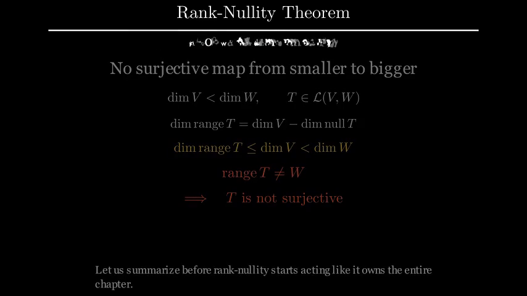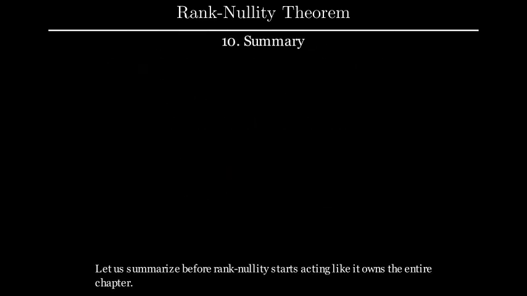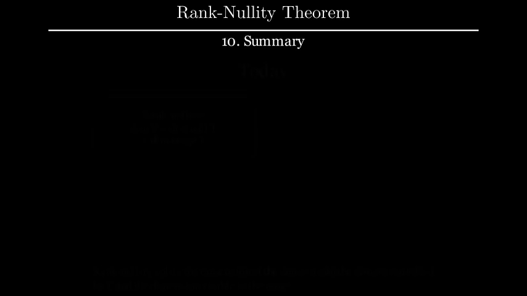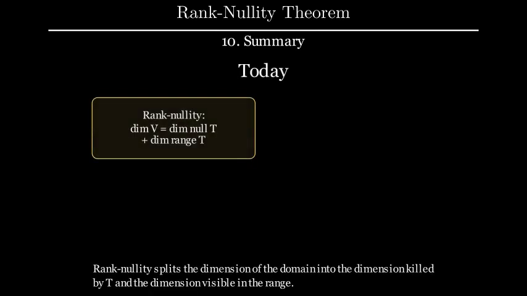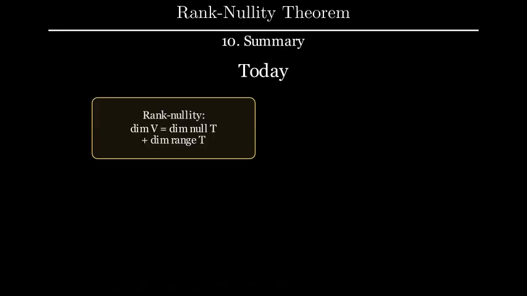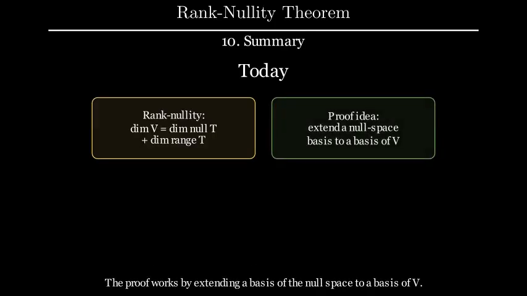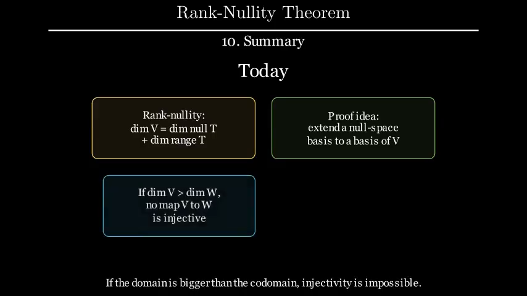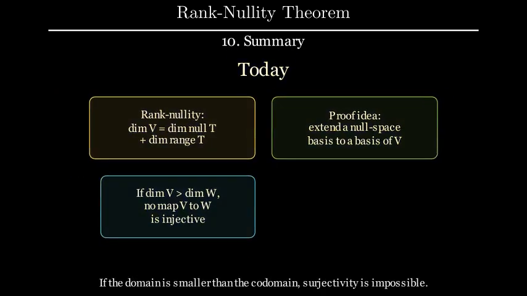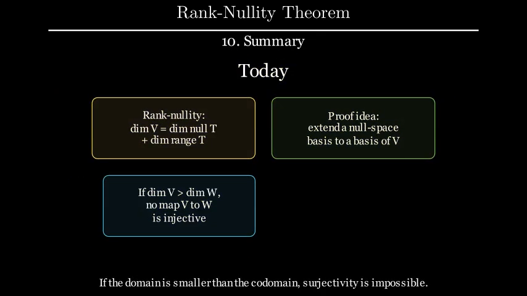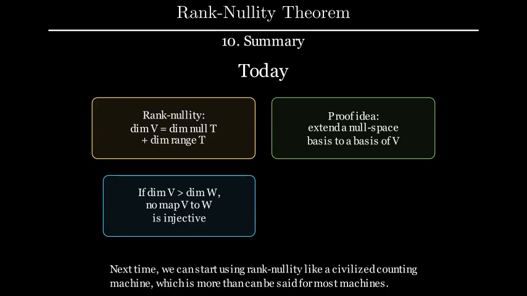Let us summarize before rank-nullity starts acting like it owns the entire chapter. Rank-nullity splits the dimension of the domain into the dimension killed by T and the dimension visible in the range. The proof works by extending a basis of the null space to a basis of V. If the domain is bigger than the codomain, injectivity is impossible. If the domain is smaller than the codomain, surjectivity is impossible. Next time, we can start using rank-nullity like a civilized counting machine, which is more than can be said for most machines.